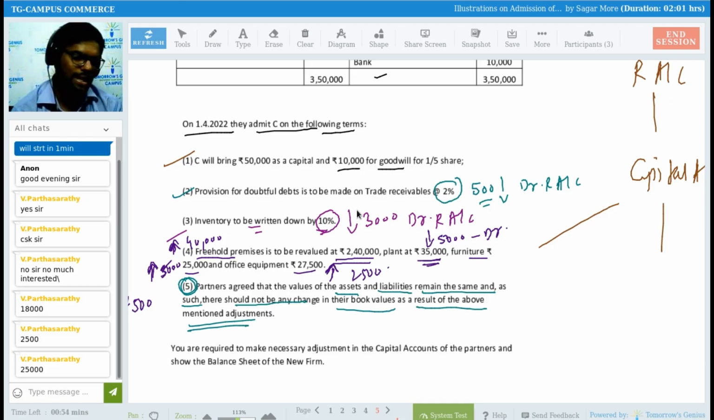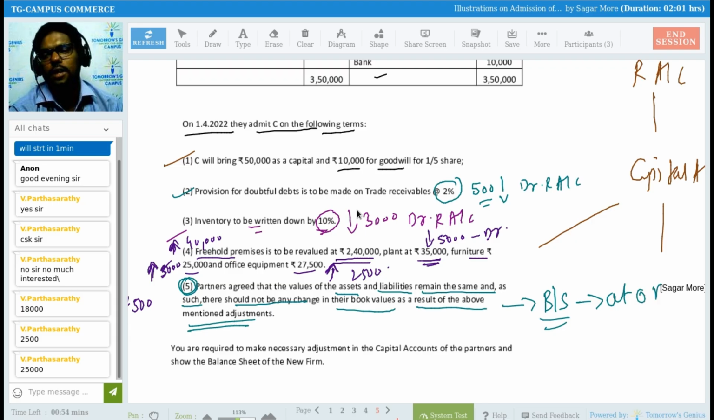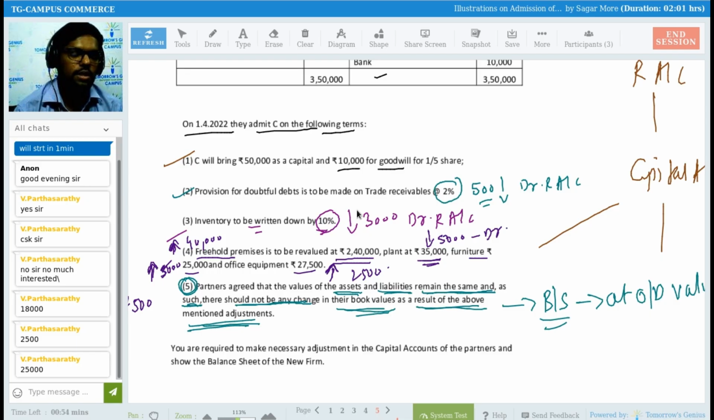So indirectly, or directly, they are saying, sir, when you are preparing the balance sheet now, prepare the balance sheet at old value only. So why am I saying this? Because of these adjustments. Partners agreed that the values of the assets and liabilities remain the same, and as such there should not be any change in their book values as a result of the above mentioned adjustments. So whatever adjustment we have mentioned above will not have an impact on the book value of the assets and liabilities. So what is the purpose then?